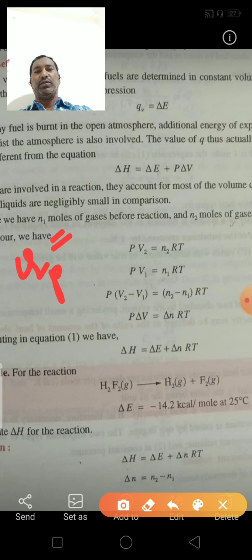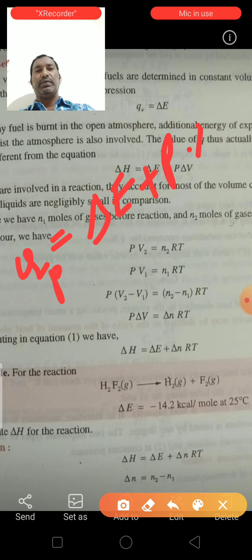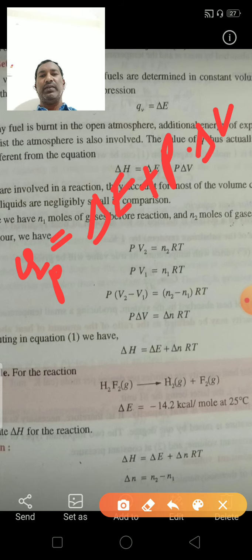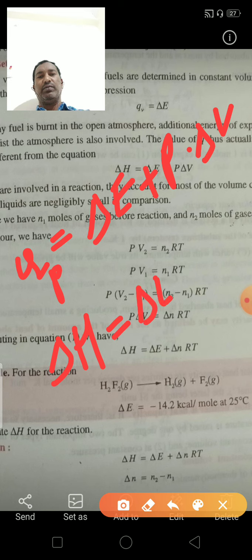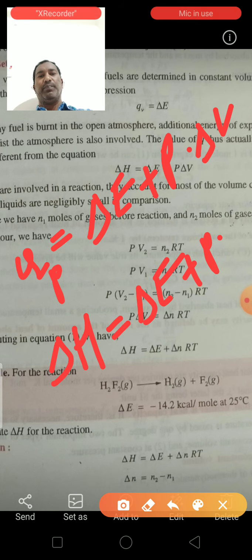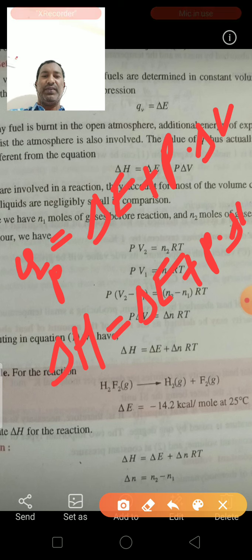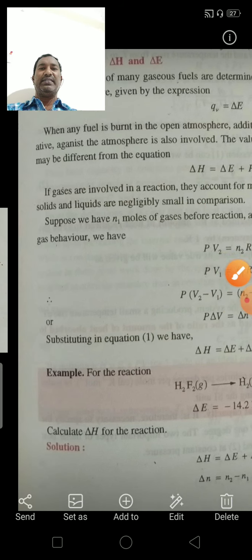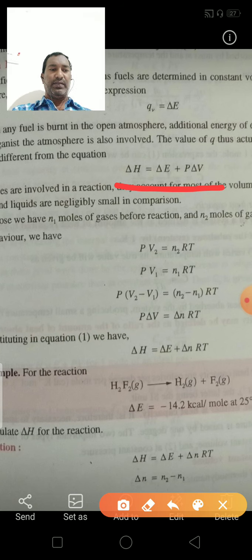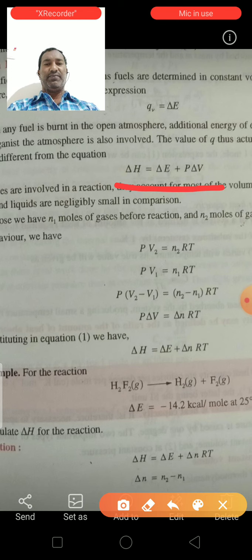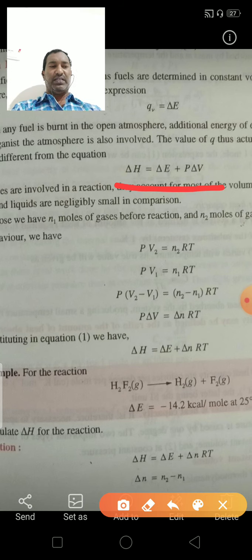Here QP is equal to delta H, so delta H is equal to delta E plus P into delta V. This is the mathematical equation of the first law.